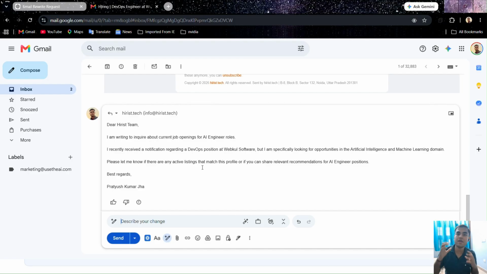This is the power of AI integration in existing applications. I don't have to write the whole email on my own. I just have to describe my message, what I want to write. This is how Gemini helped me write emails using its integration in Gmail.